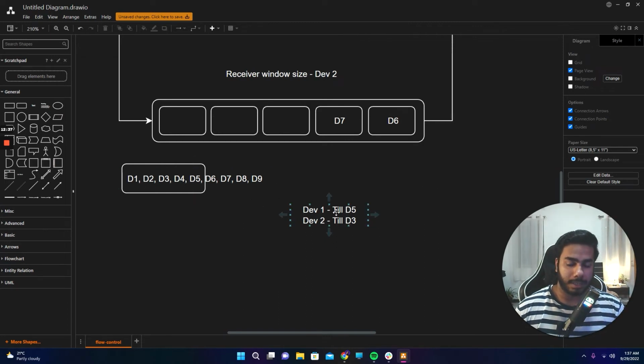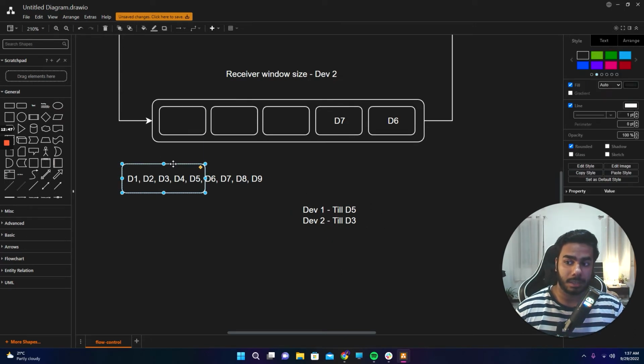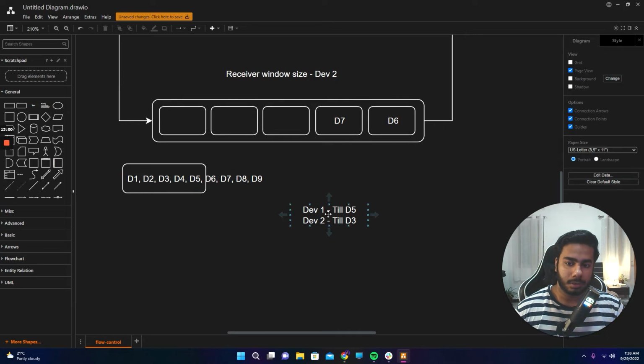But I sent till D5 from the sender side. D4 and D5 are still somewhere in the internet, so let me keep track of those, just in case those packets are lost somewhere. I can just retransmit them. So just keep in mind the size of it. There are 5 elements in the window size at once, so it will drop till D2.